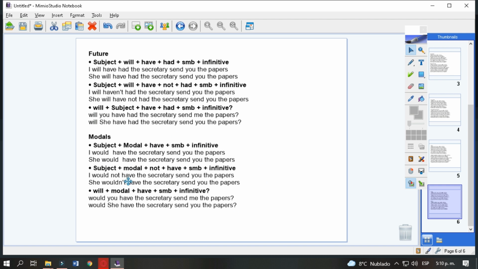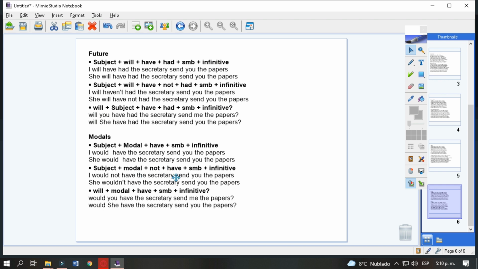And for modals, we add a modal before the main verb. I would have the secretary send you the papers. She would have the secretary send you the papers.